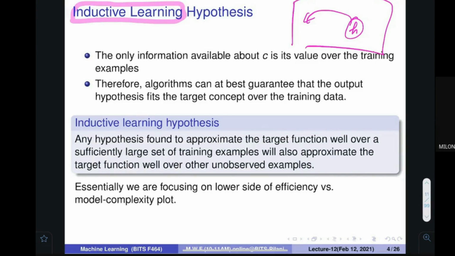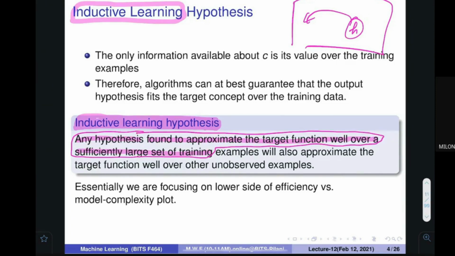So the inductive learning hypothesis is this. Let me just say, this particular thing says something very important that I just wanted you to read and understand. Any hypothesis found to approximate the target function well over a sufficiently large set of training examples. It says that if you find a hypothesis that is good on the training data, make sense?